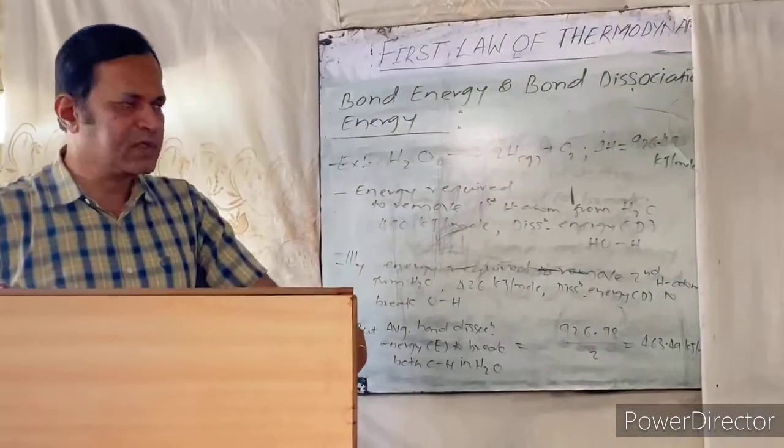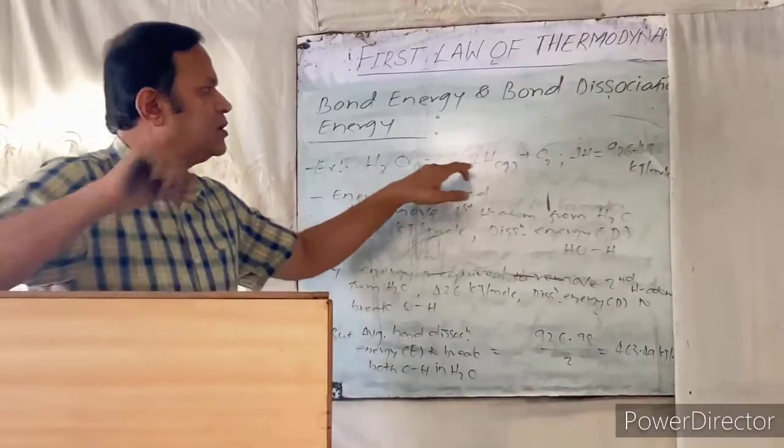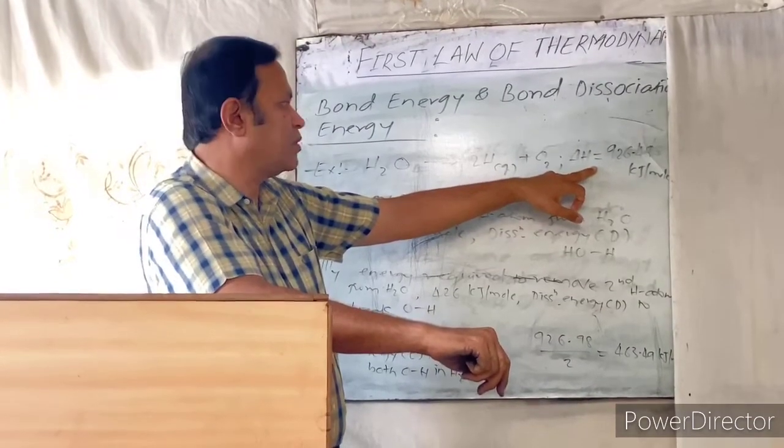The example is the water molecule. In the water molecule, the bond dissociation energy, delta H, is equal to 926.49 kilojoule per mole.